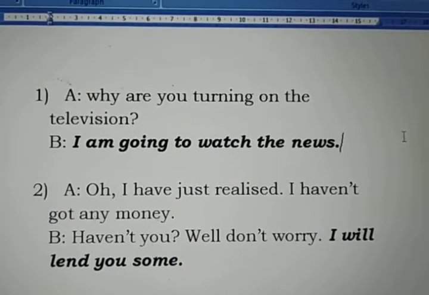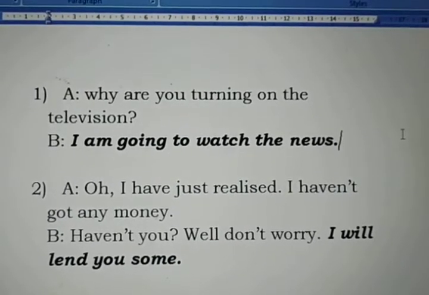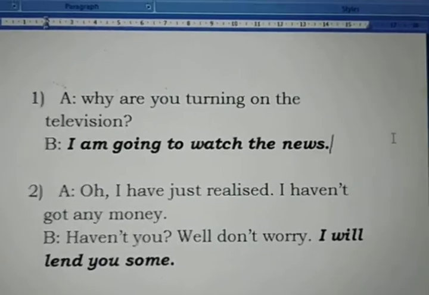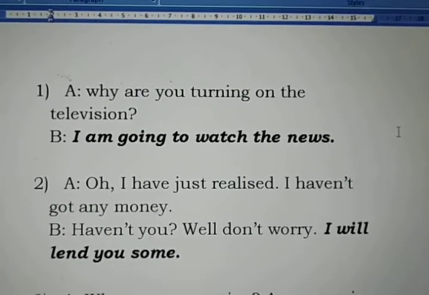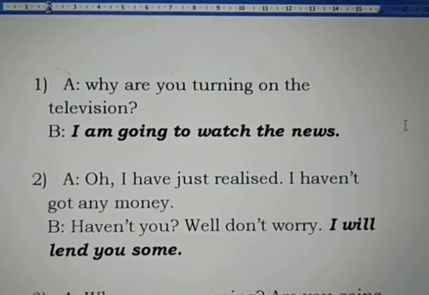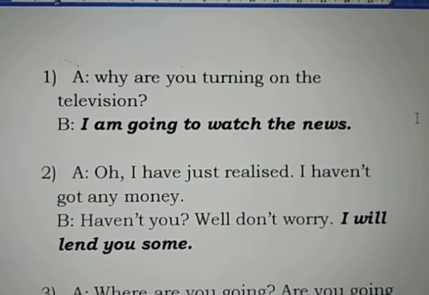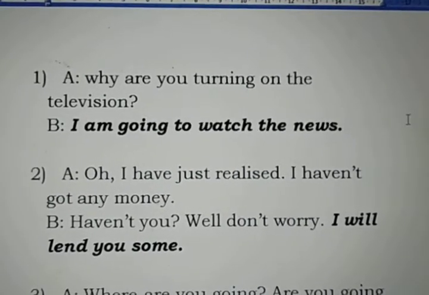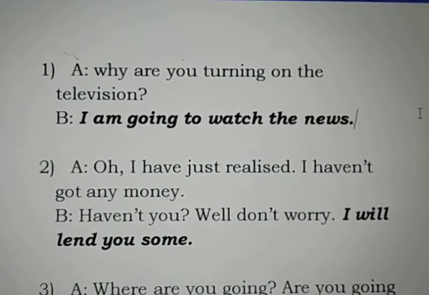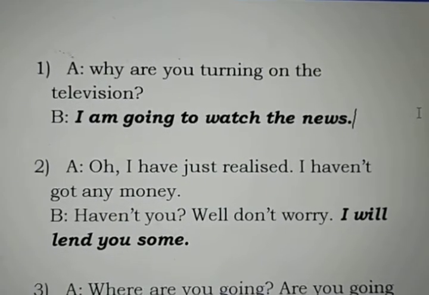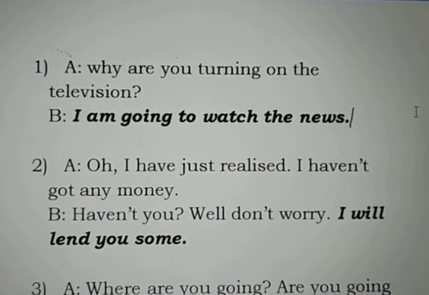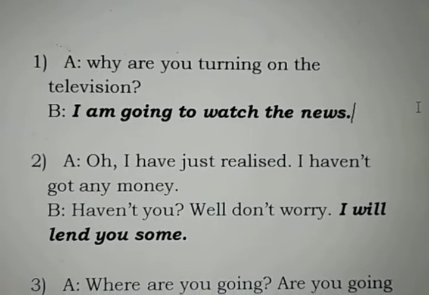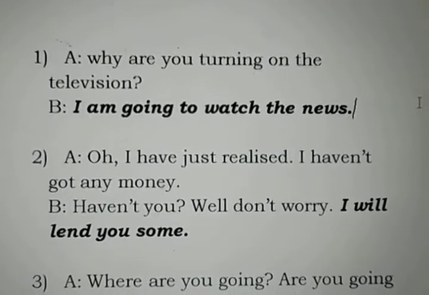We use going to here because it was already in the mind of B that I am opening the television because I want to see the news. That's why we use going to, because things are already planned. The plan does not come to his mind all of a sudden. So it was already planned that he is going to watch the news.